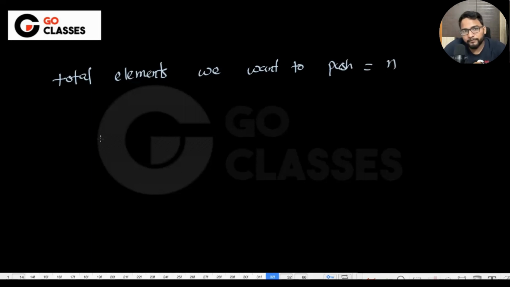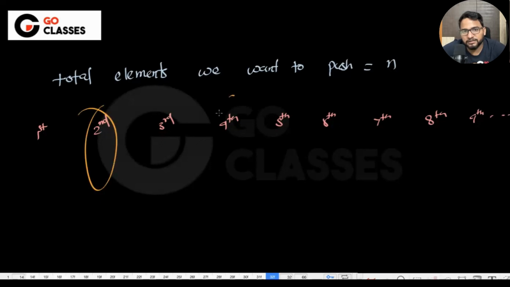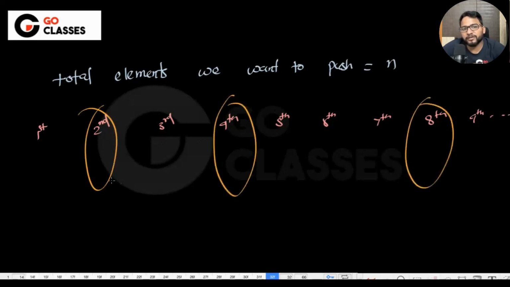So let's do one thing. This is, let's suppose, the first insertion. This is the second one. This is the third one. This is the fourth one. This is the fifth one. This is the sixth one. This is the seventh one. This is the eighth one. This is the ninth one. And similarly, there will be the nth one, right? So whether this is first or second doesn't matter. In these kinds of cases, I will be spending this much time. Otherwise, I will be spending one everywhere, right? Is this okay to everyone?